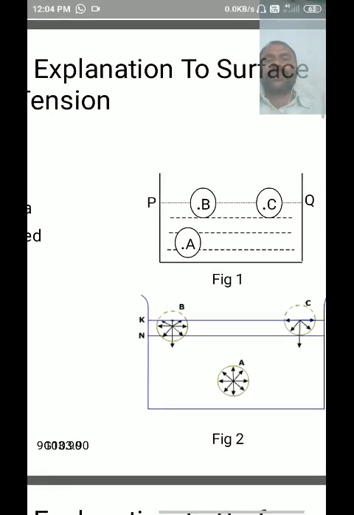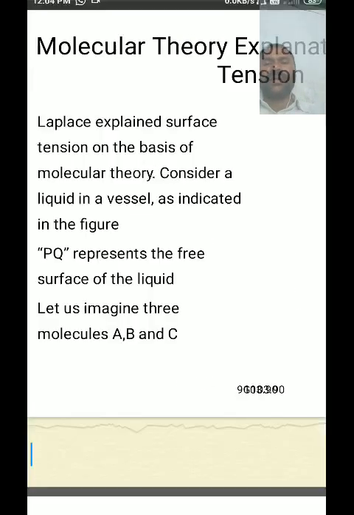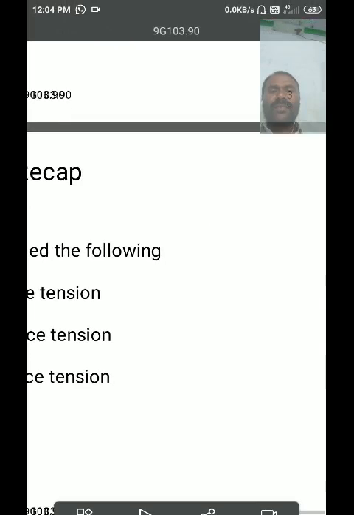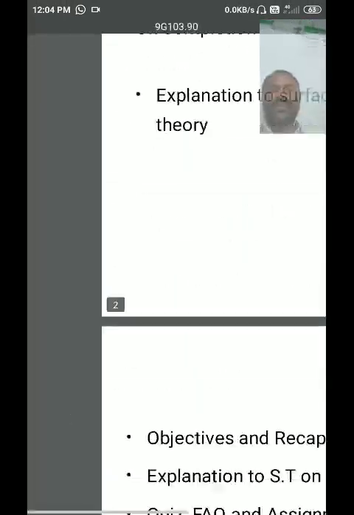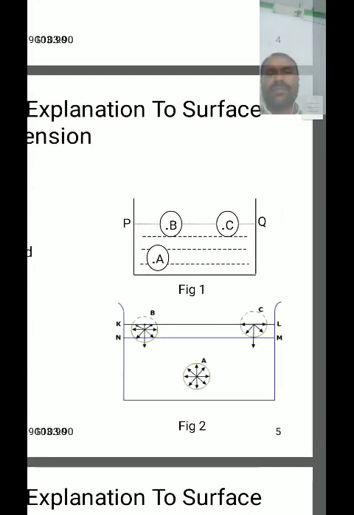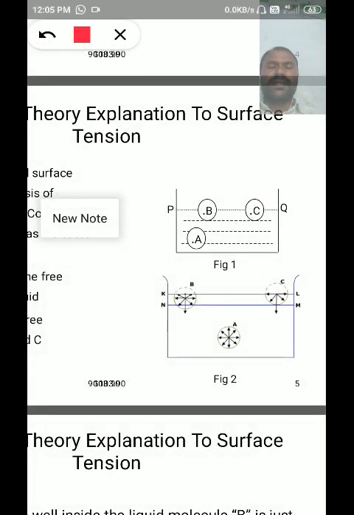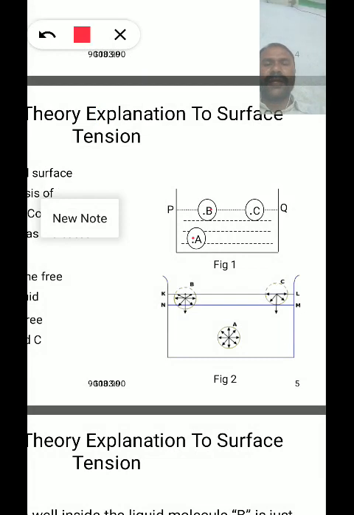Once again, I am repeating this. Consider molecules A, B, C with their spheres of influence placed in a liquid contained in a container.